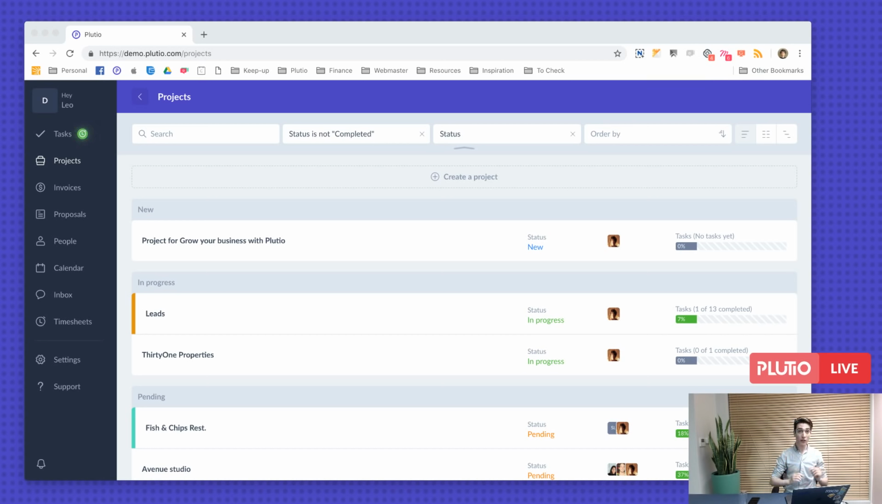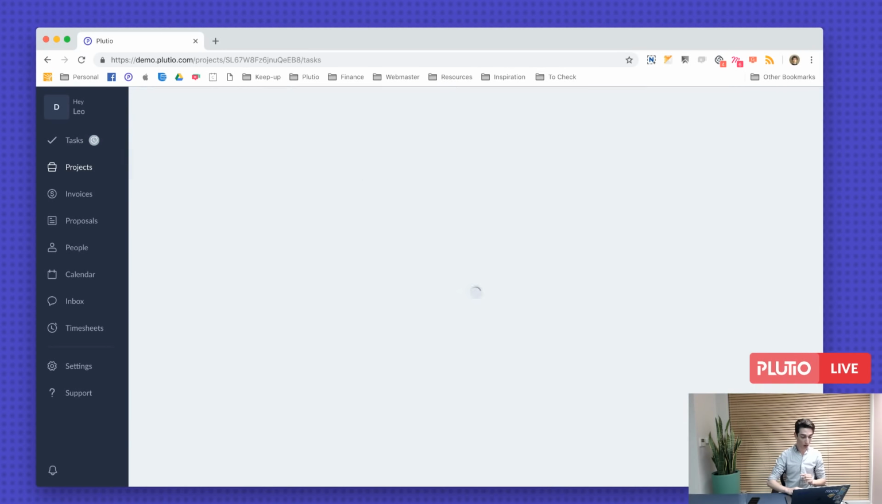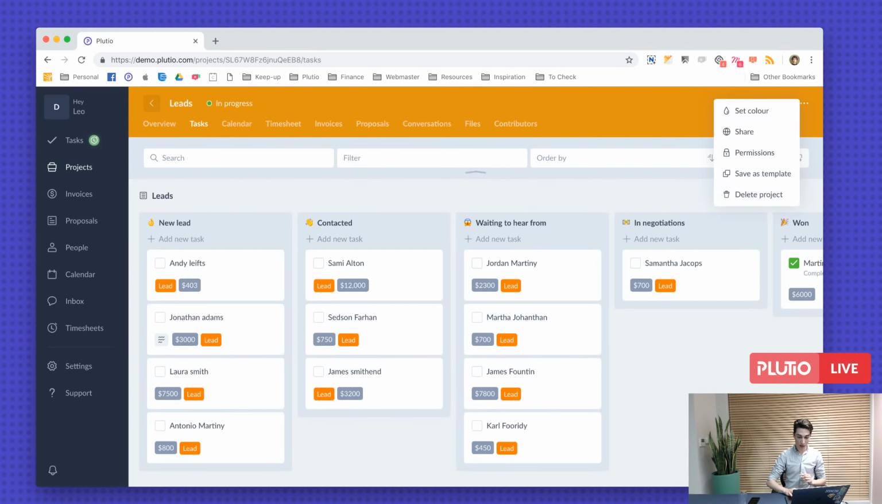You can save a current project as a template. So let's click through to one of the projects and save as a template from here. Then you can reuse it.